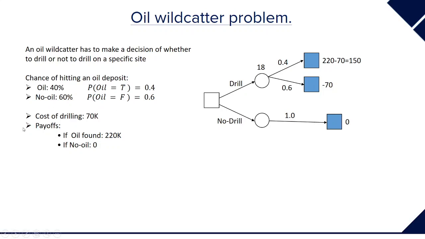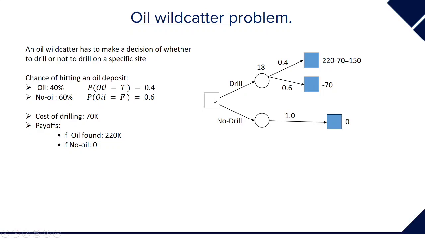So, we need to incorporate the costs of drilling and the possible payoffs as well. The possible payoff if we are able to find oil is 220,000, and if no oil is found, the value is 0 since we did not find anything. So this is our source node, and we start.